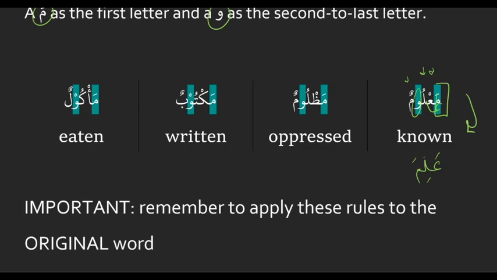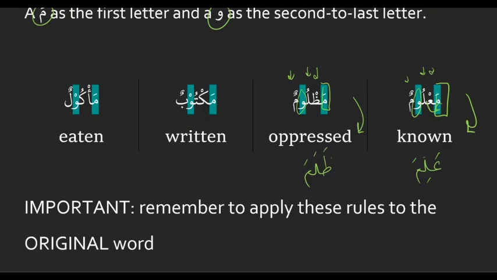Okay. Here we have mazloom. Starts with a ma. Second to last letter is a waw, which makes it target pattern number 2. Translates as oppressed, right? Someone who is oppressed. Target. And it comes from the action zalama. Right. Because if we hide the meem and the waw, we're left with these 3 letters, zay, lam, and meem. So we know it comes from the action zalama.